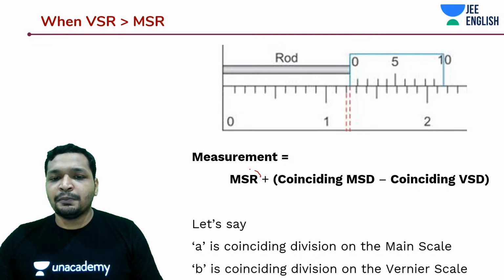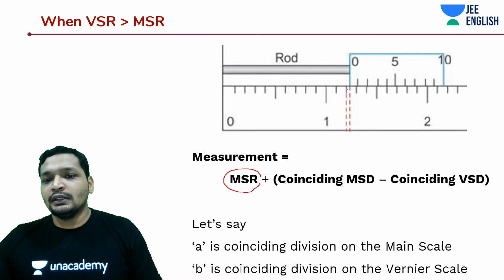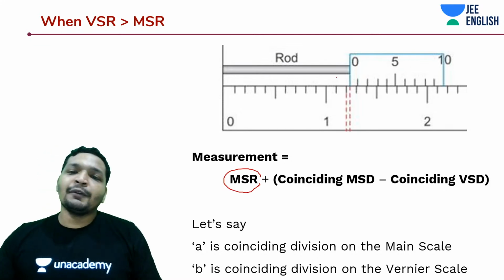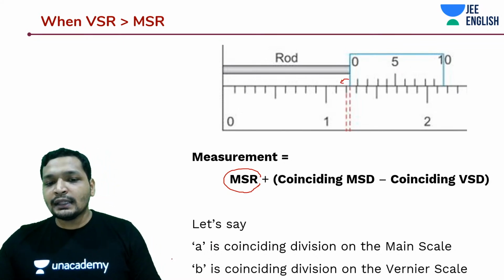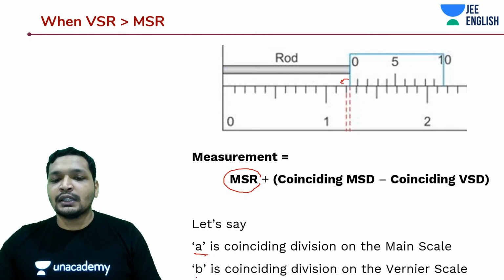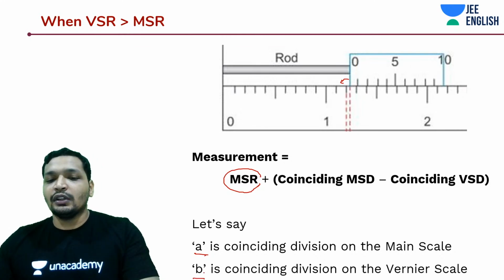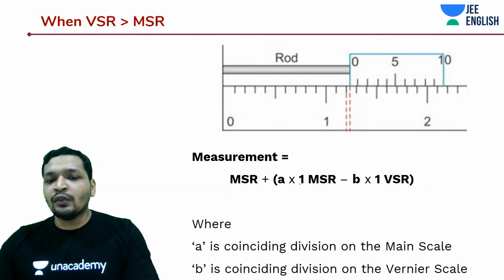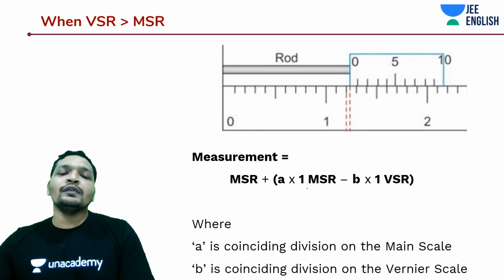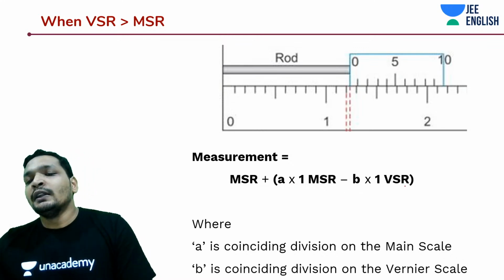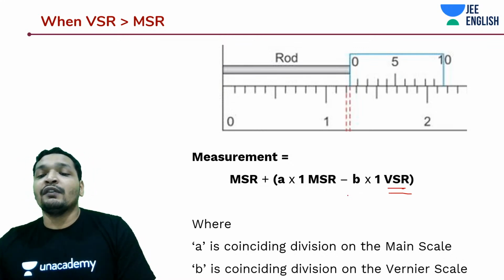Main scale reading is typical, this point that lies before the 0 of your Vernier scale. Let's say Ath division is coinciding on the main scale and Bth division is coinciding on the Vernier scale. So you are going to write down A into 1 MSR, which is nothing but 1 main scale reading or 1 main scale division, minus B into VSR, 1 Vernier scale reading or 1 Vernier scale division.